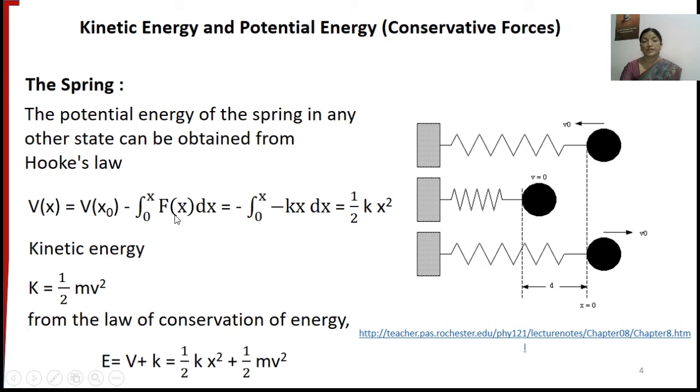Here the force applied is directly proportional to the distance through which the spring is either compressed or extended, and it comes with a negative sign. Why? Because it acts against the restoring force, hence it is taken with a negative sign. And here this negative sign, this work done,